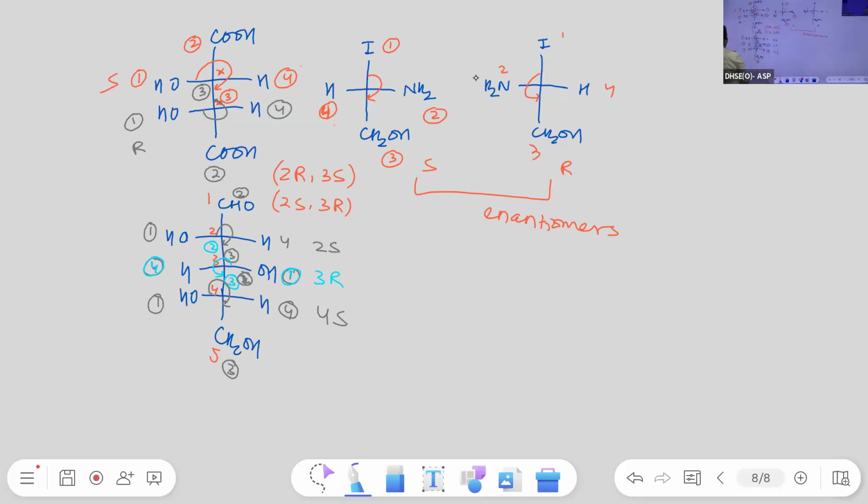Okay, let us see the first compound. First compound, both the chiral centers are present and this compound contains, I'm going to draw outside.